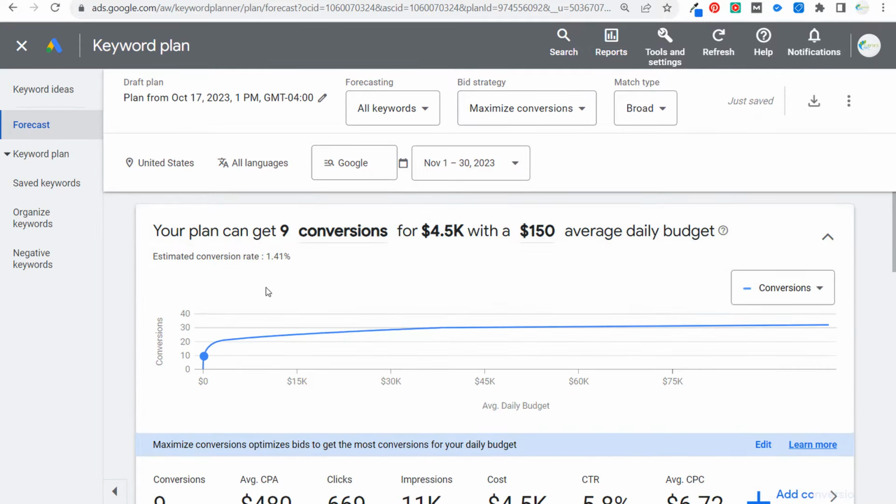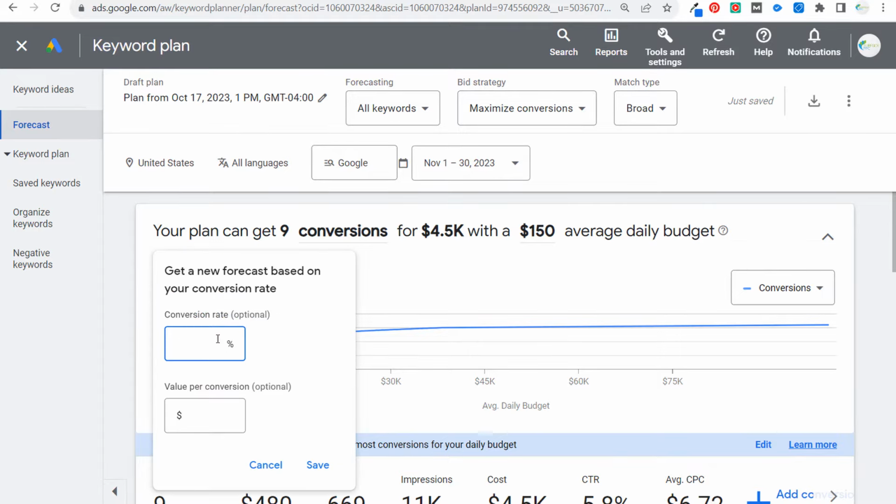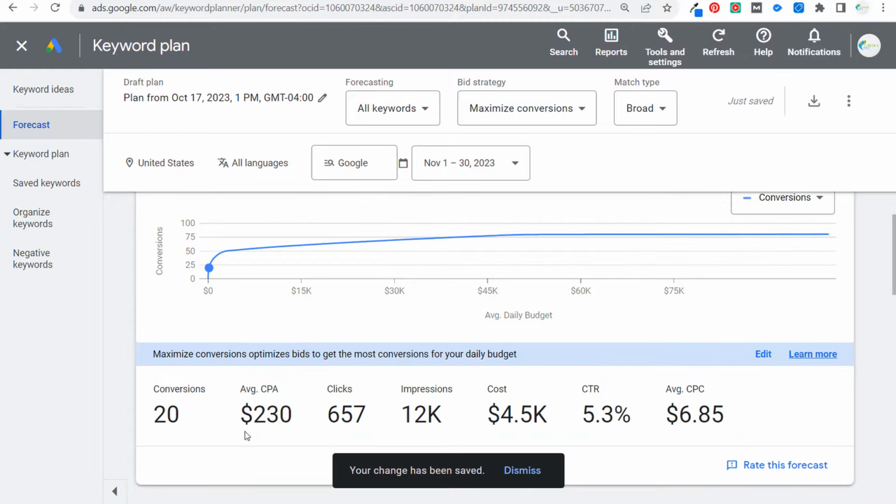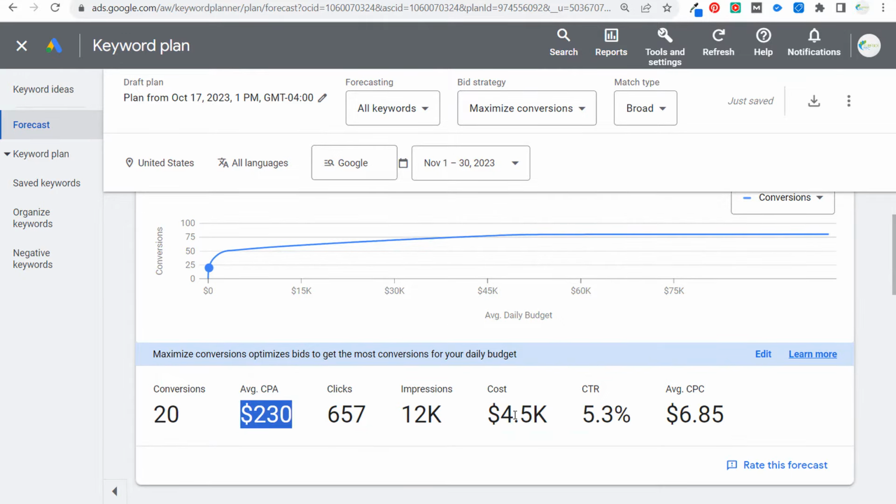Now this right here is saying we're going to get 9 conversions. Our estimated conversion rate, let's just say our estimated conversion rate is 3%. What it's going to say is we're going to spend around $4,500. We're going to get about 20 conversions. Our average cost per acquisition will be $230. So for $4,500, we can drive 657 clicks for $6.85.